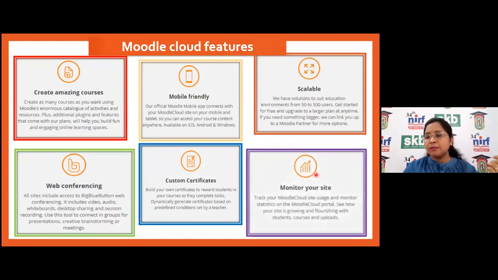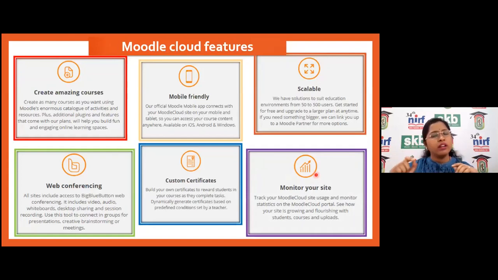And the simple thing is you can monitor your site. One advantage here is you can monitor the online users, how much time the students were there, whether they really went through the course content provided by the teacher, and whether they really did the quizzes within the time period or not.